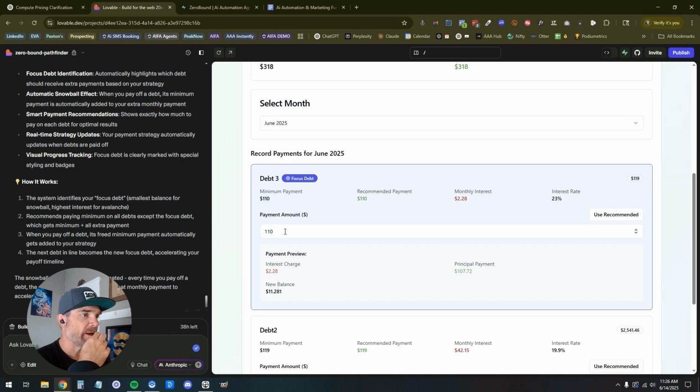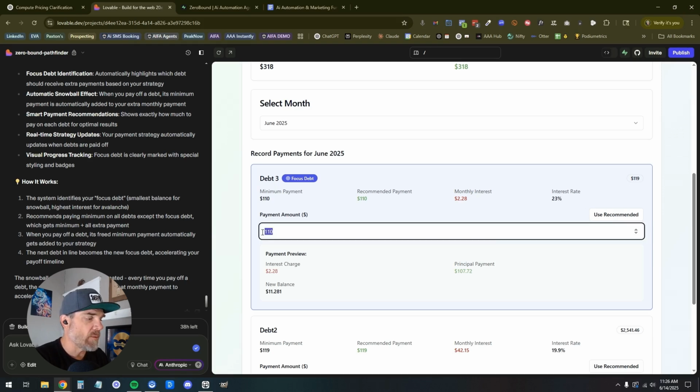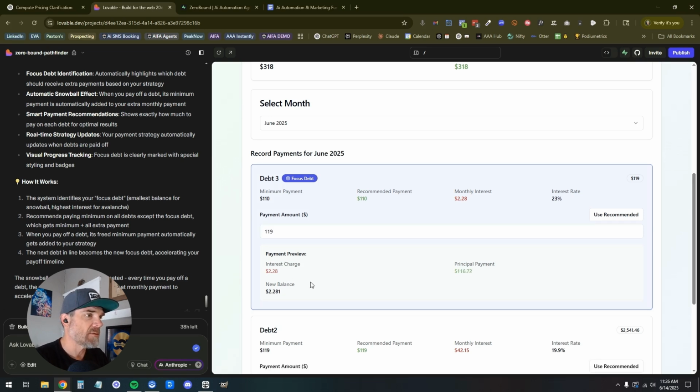So we would add, what is it, 119. This is a little confusing to me. We just want to pay it off. The balance, that's the balance due, so I'm just going to pay 119 on it. See what that does. I don't know why it's giving me a new balance here. Maybe because it's assuming interest for that month already.